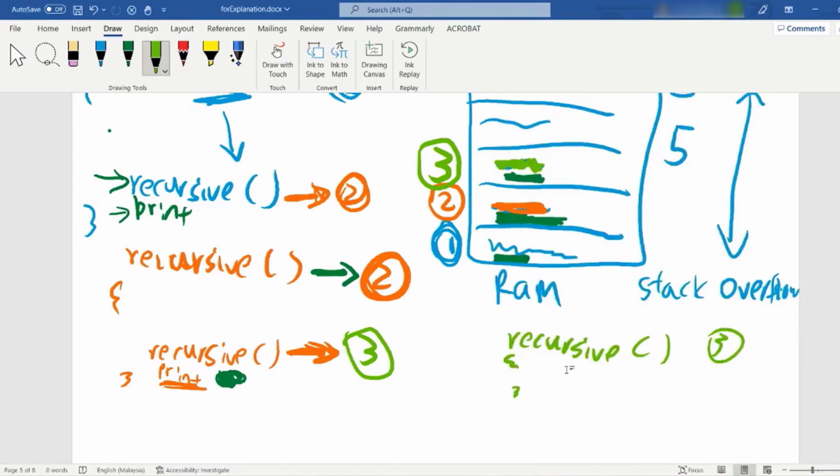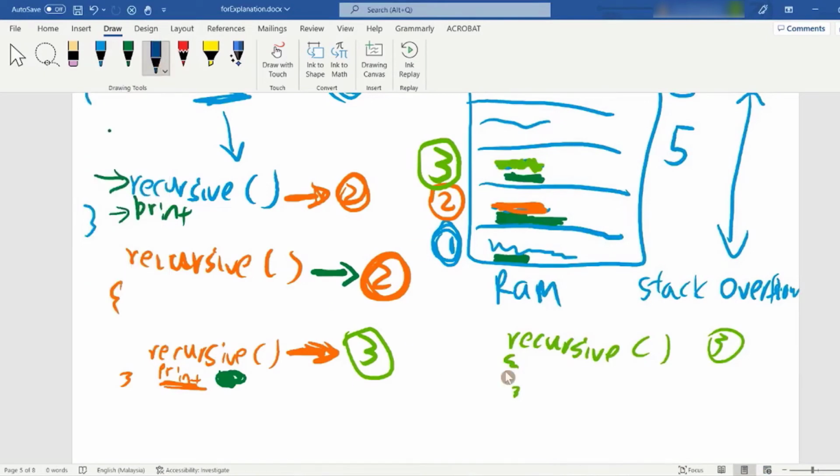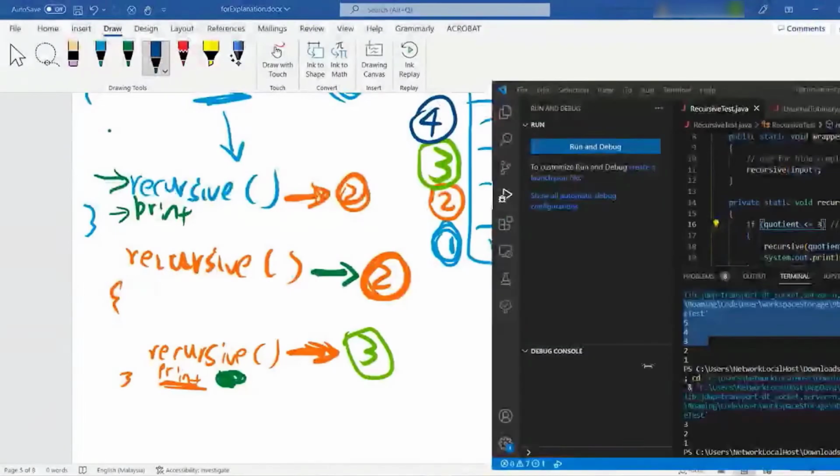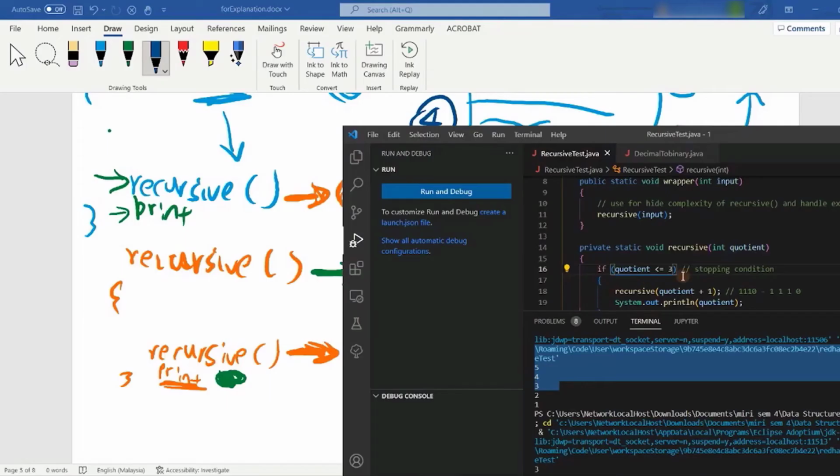So what will happen now? It will open another recursive. It will call the recursive function again, and this is the fourth one. When we open the fourth one, we see, is the quotient less than or equal to 3? The quotient in here is 4 right now.